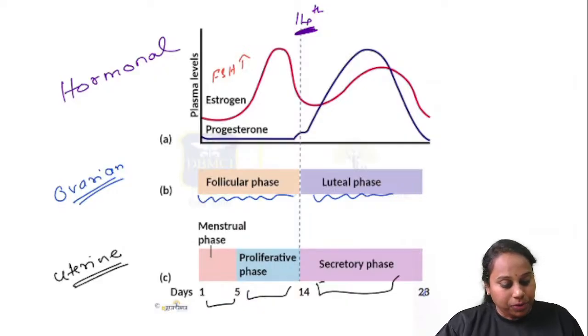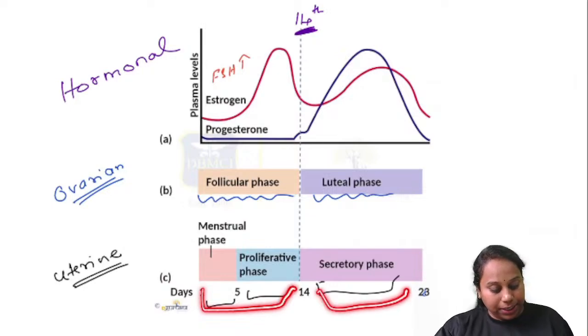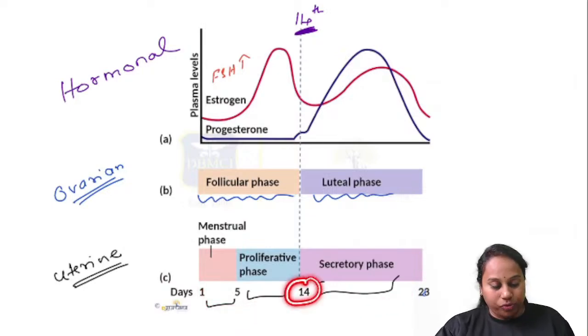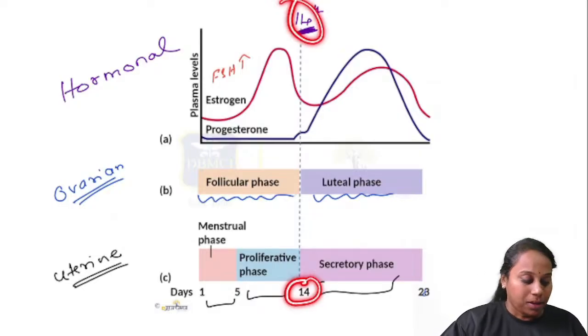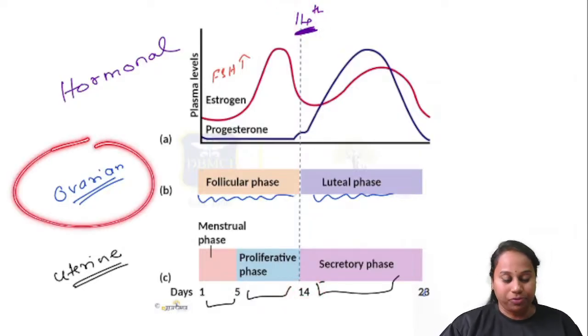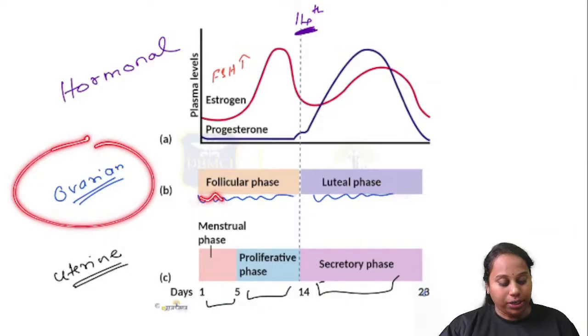So the first 14 days and the last 14 days, and on the 14th day there is ovulation. This is exactly the 14th day. In the ovaries, the first 14 days is called the follicular phase because a follicle is being formed. The next 14 days is called the luteal phase. On the 14th day, ovulation.